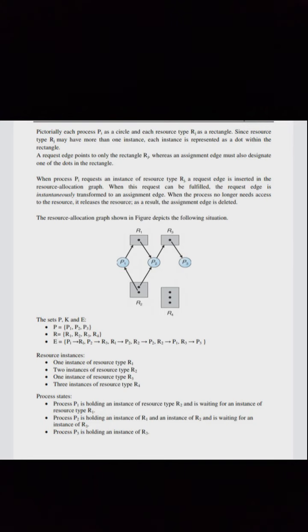The sets P, R and E. Resource instances: one instance of resource type R1, two instances of resource type R2, one instance of resource type R3, three instances of resource type R4. Process states: Process P1 is holding an instance of resource type R2 and is waiting for an instance of resource type R1. Process P2 is holding an instance of R1 and an instance of R2 and is waiting for an instance of R3. Process P3 is holding an instance of R3.